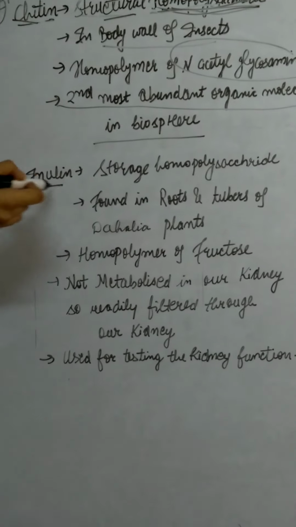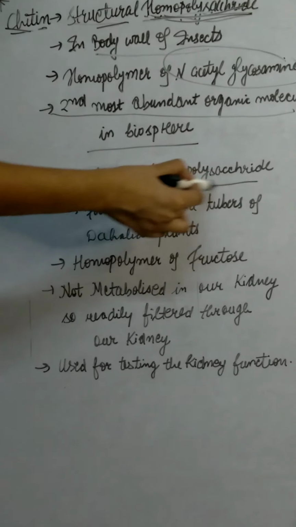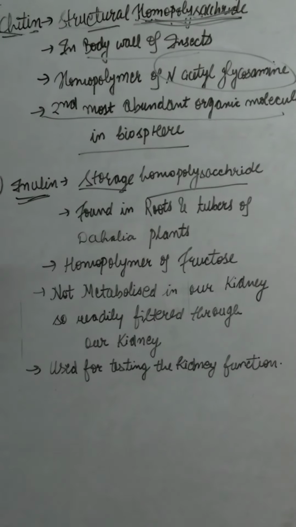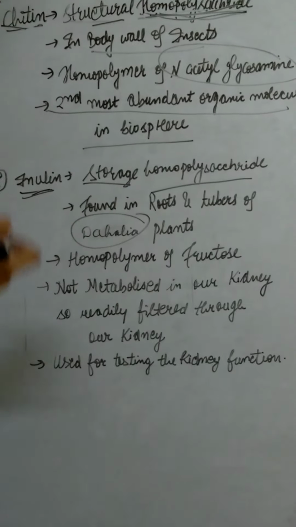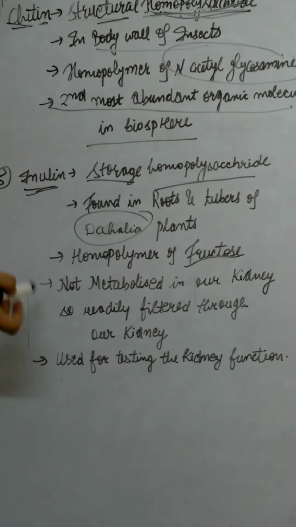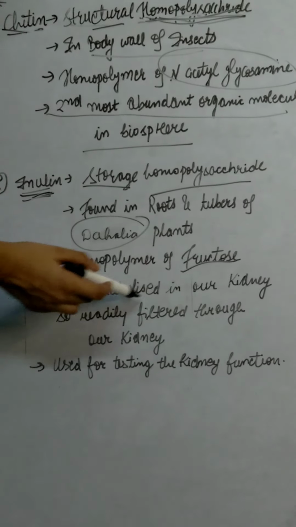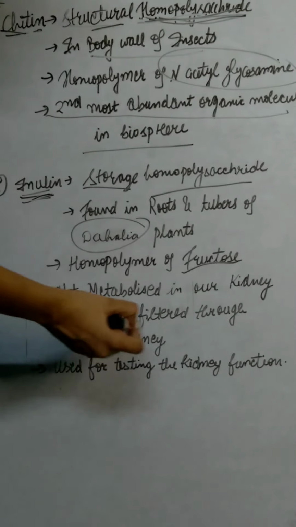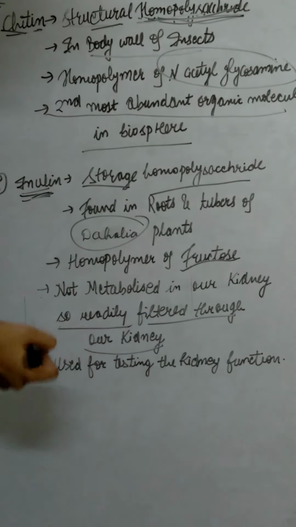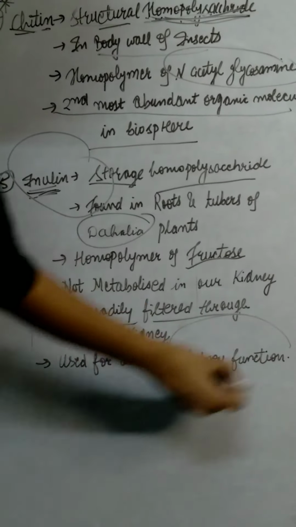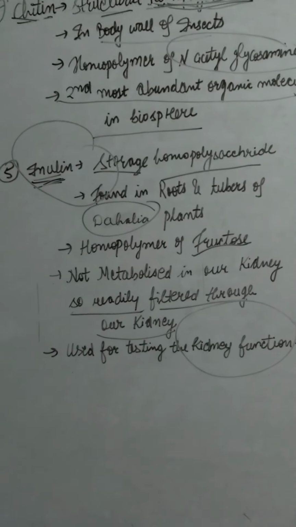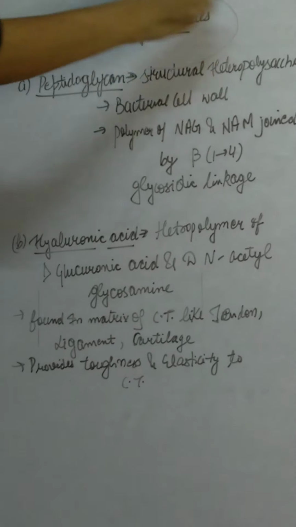The fifth one is inulin. It is a storage homopolysaccharide. It is found in roots and tubers of Dahlia plants. It is the homopolymer of fructose. It is not metabolized in our kidney, so it is readily filtered through the kidney, so we can use it for the testing of kidney functions. Now let's start with heteropolysaccharides.